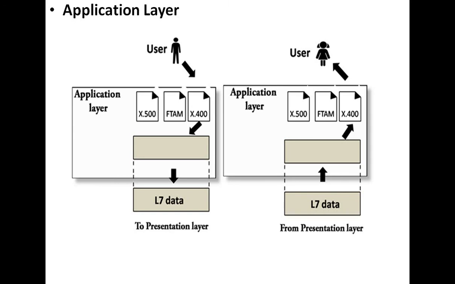Here some functionalities are there. One is how files are transferred between networks and how they are accessed, and what management is done to transfer a process from one layer to another layer, or from one location to another system, or destination to source or source to destination path.